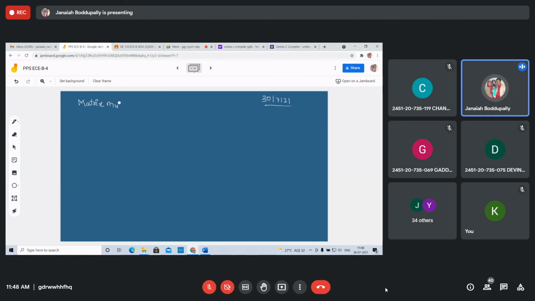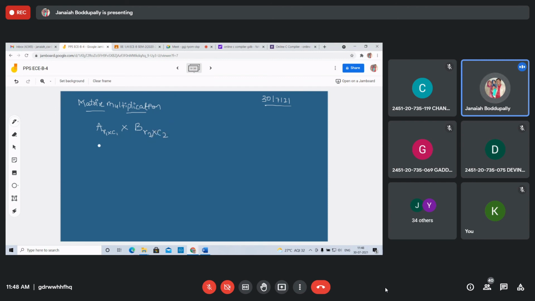Matrix multiplication. Suppose matrix A has order R1 by C1 and you want to multiply it with matrix B of order R2 by C2.